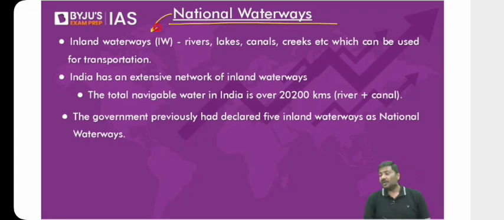Okay. So national waterways or inland waterways. First and foremost, what do you mean by inland waterways? We are going to use the flow of the water. Inland waterways are nothing but river flow, lakes, etc. We are going to use the flow of the water wherever it is available, such as canals, etc., to move the goods, to move the passengers. This usage of waterways is referred to as the inland waterway. Historically, it has been developed very well in many other countries, but India is not very well known for the development of inland waterways.